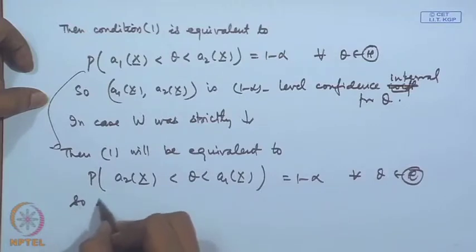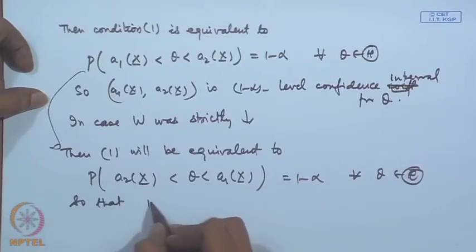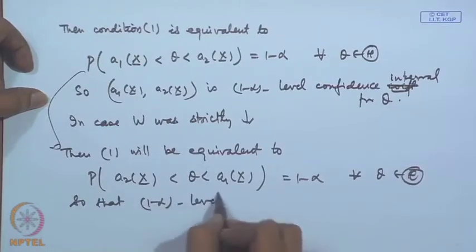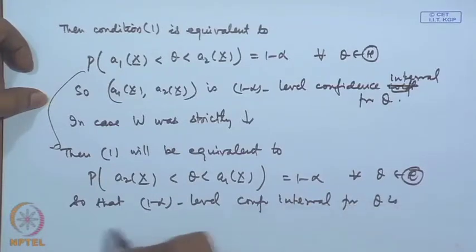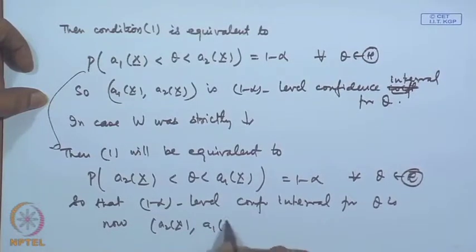So, that 1 minus alpha level confidence interval for theta is now a 2 x to a 1 x.